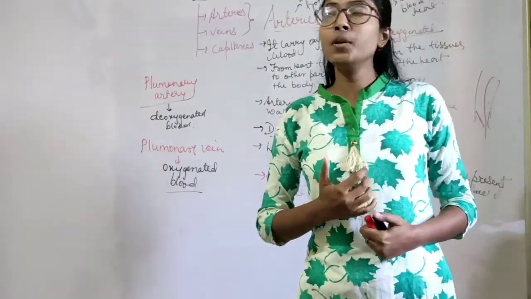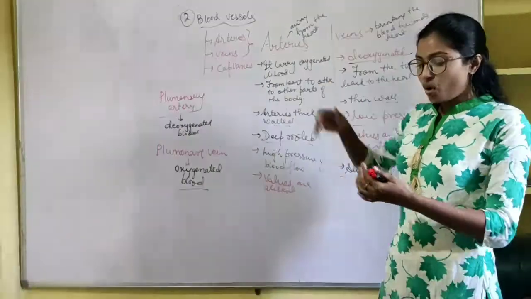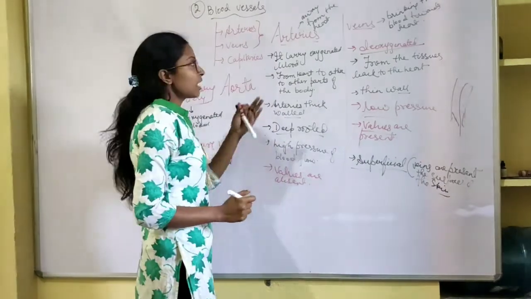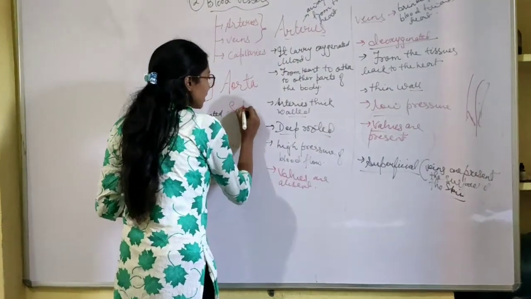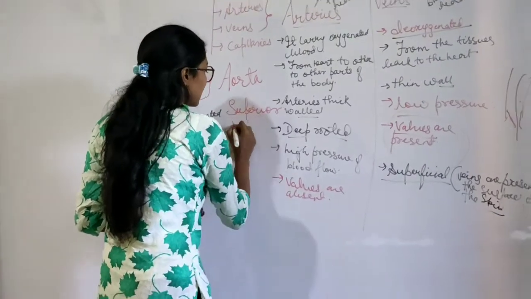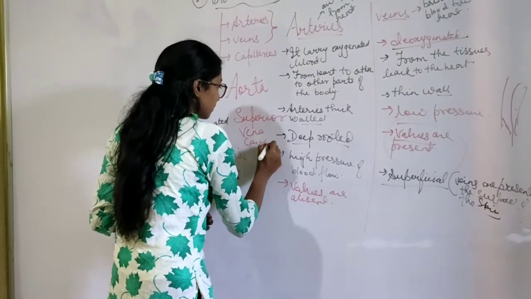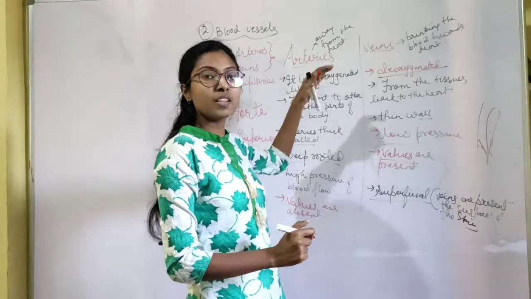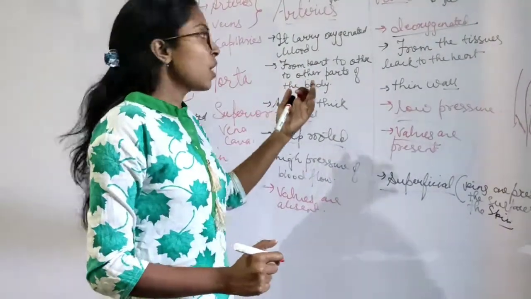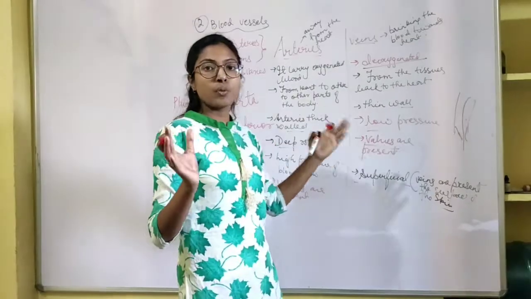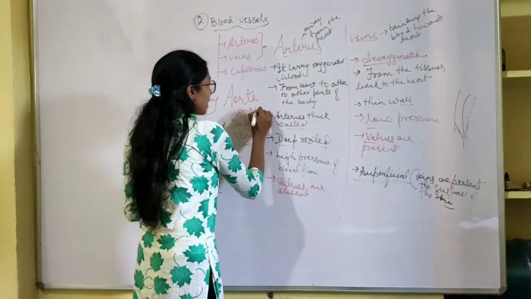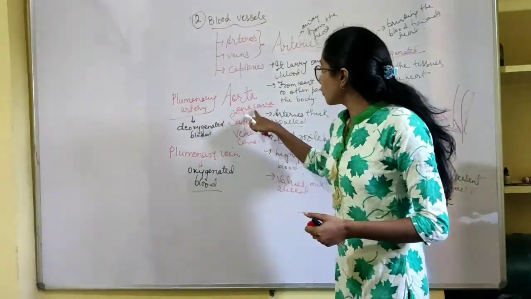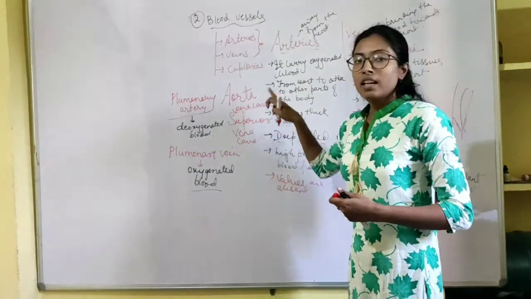Now one important thing is that the largest artery in our body is the aorta, and the largest vein in our body is the superior vena cava. The aorta is a type of artery, the largest artery, which supplies the blood from the heart to the various parts of the body. The largest vein is the vena cava, and the vena cava is of two types, superior vena cava and inferior vena cava. Among them, the superior vena cava is the largest.